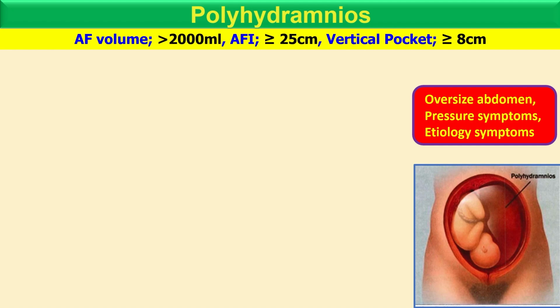For example, if the mother is diabetic, the baby urinates more. Why? Because the high level of glucose in the mother also goes to the fetus, which increases the urine. As in a diabetic patient there is increased frequency of urine, the same thing happens to the fetus. They increase the urine, and this leads to polyhydramnios.